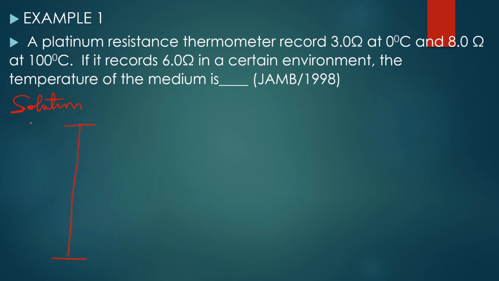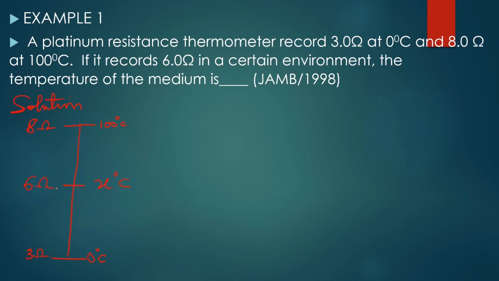This is the upper fixed point, that's 100 degrees Celsius. This is the lower fixed point, 0 degrees Celsius, right? At 100 degrees Celsius, the resistance thermometer reads 8 ohm. At 0 degrees Celsius, the resistance thermometer reads 3 ohm. Now, this is at a temperature which you don't know, x degrees Celsius, and we have the thermometer to be 6 ohm, right? So this is the diagrammatic representation of the question.